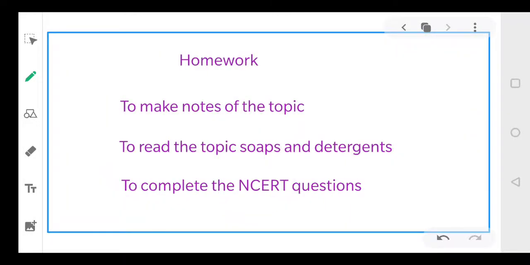So coming to your homework, dear students, first of all you will make notes of this topic. Secondly, you will read the topic soaps and detergents, and if there is any query, then you will talk to me, or you can send your queries personally to me. Since your chapter is complete today, dear students, so you will complete all your NCERT questions in your science notebook. Okay, and then you will prepare a PDF and will send to me. I'll check your PDF and tell you if there is anything which is missing.